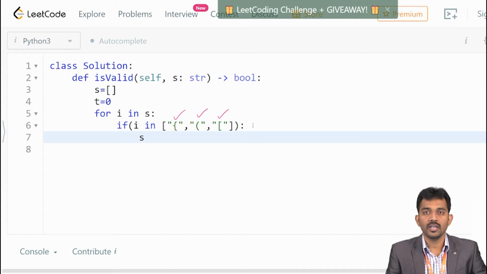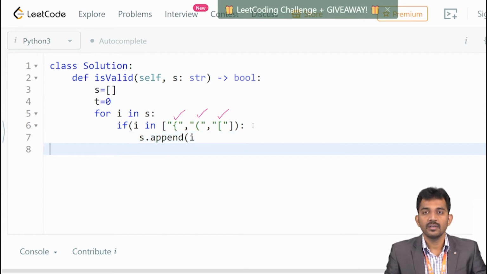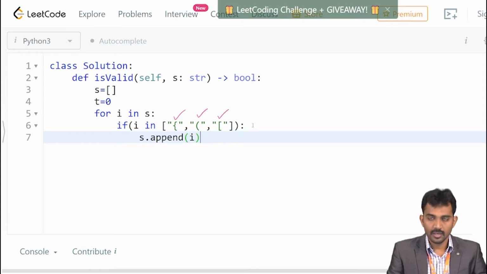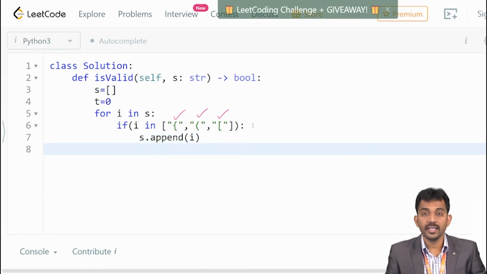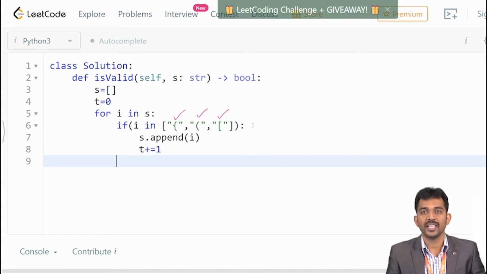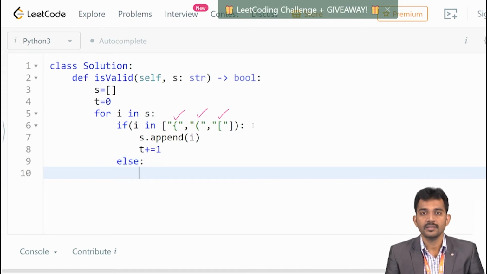So s dot append of i, so I need to push i into the stack, right? After that I should increase my top value, right? Initially top value is 0. Then if you insert a symbol, the value goes to plus 1, right? Else, means now you got a closure parenthesis, right?